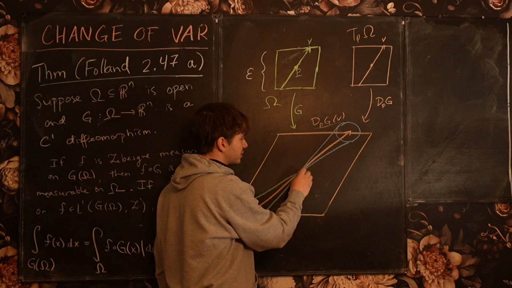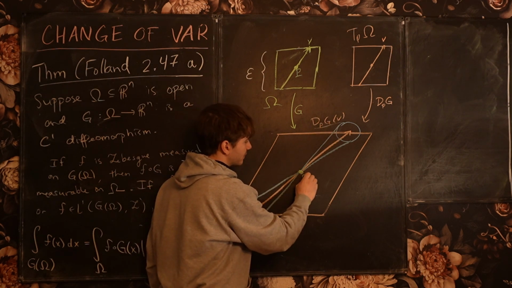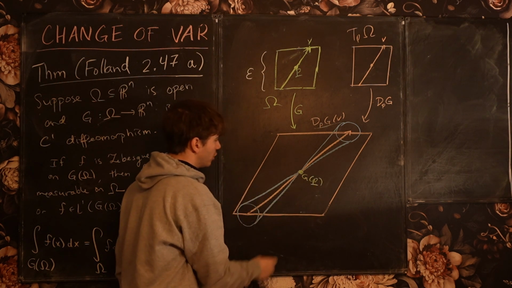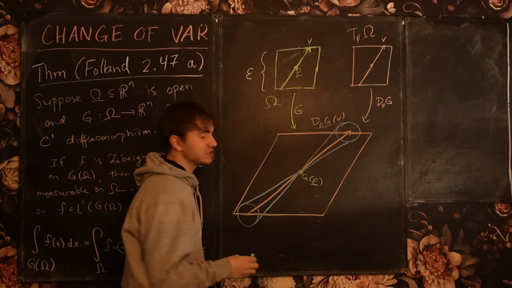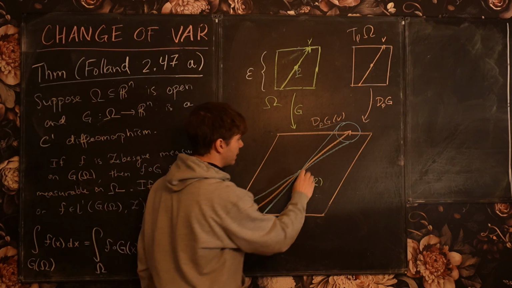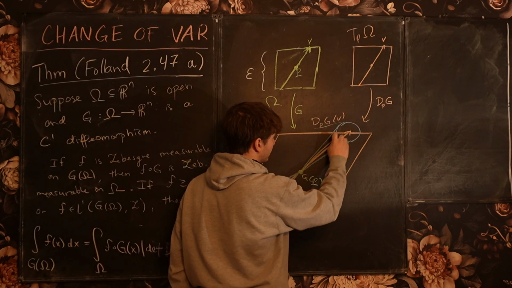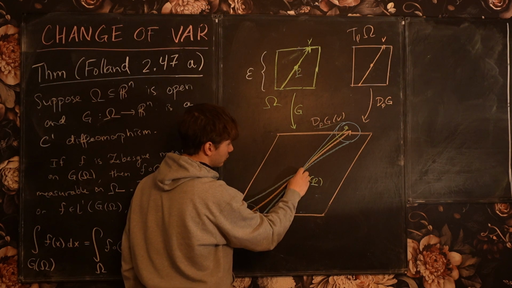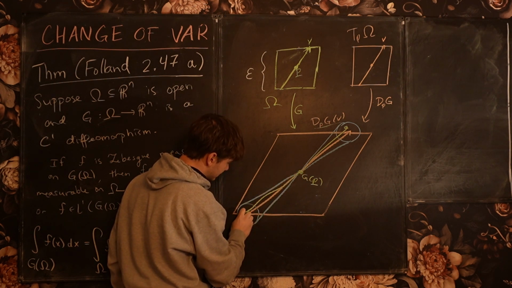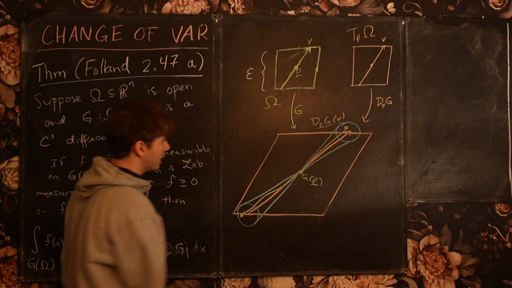That'll be the tangent vector to the curve at G of P, okay? But now the curve might have slightly different behavior. It's not necessarily going to be a line, okay? So it's going to have some sort of behavior like this, where it's no longer necessarily a line, okay?